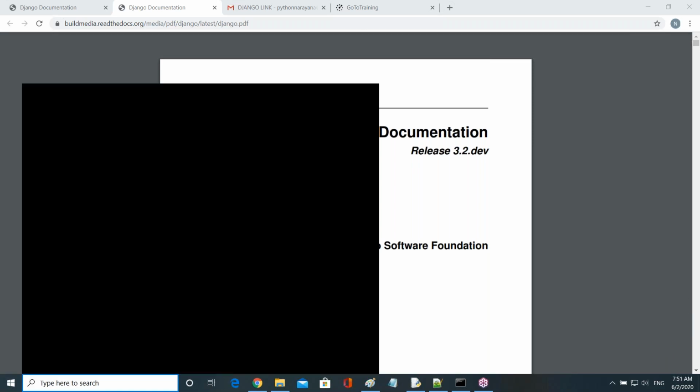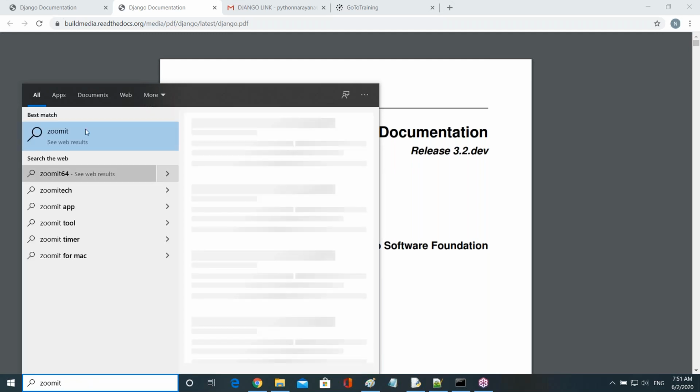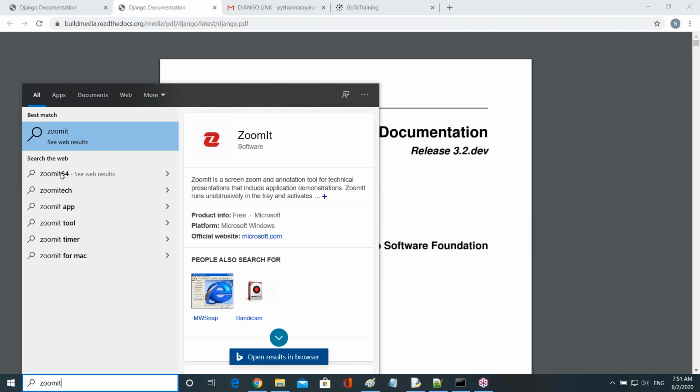Guys, can you hear me? 2025 pages are there in the documentation. Now imagine how much detail they provided. Just imagine how much detail they provided. Let me open the Zoom in on it.